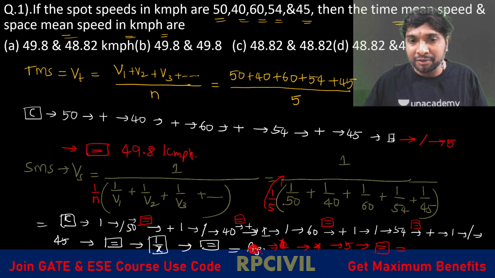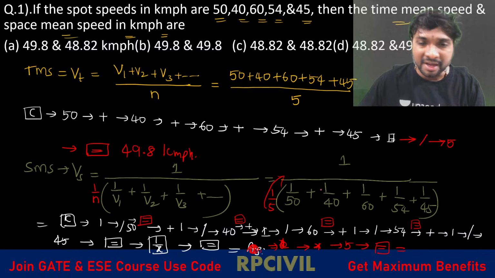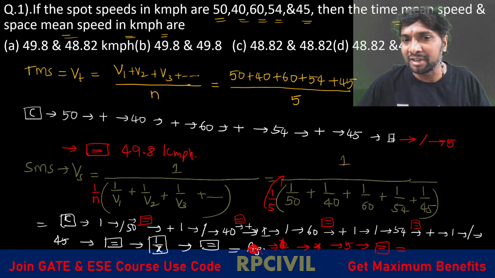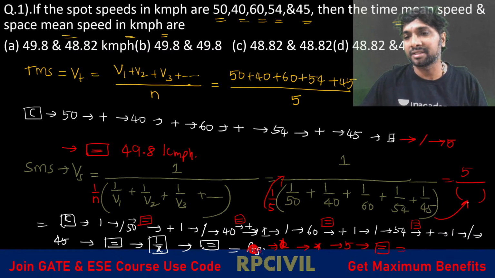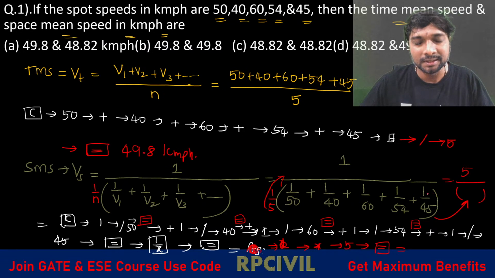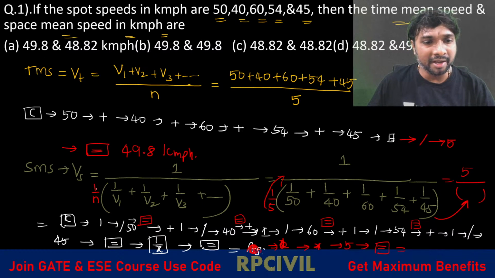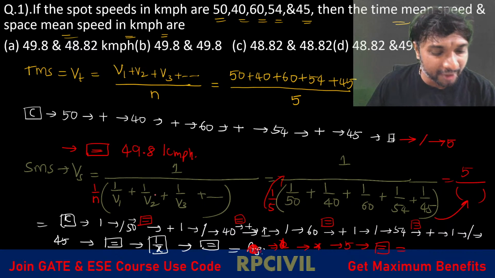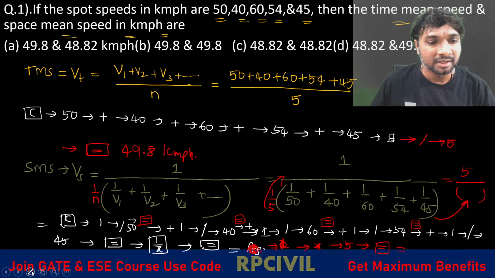Is that clear all of you? What we have to do after doing this, right? After doing this and after applying the reciprocal, we have to calculate the reciprocal of this 5 also. Now 5 will go to numerator, right? So this is where the 5 will come. 5 will come divided by, and this entire one will be as it is. Okay, like that. So is that clear all of you? How to calculate this space mean speed, harmonic mean? 1 by 1 by n into 1 by v1 plus 1 by v2 plus 1 by v3 plus so on, like this. Is that clear all of you?